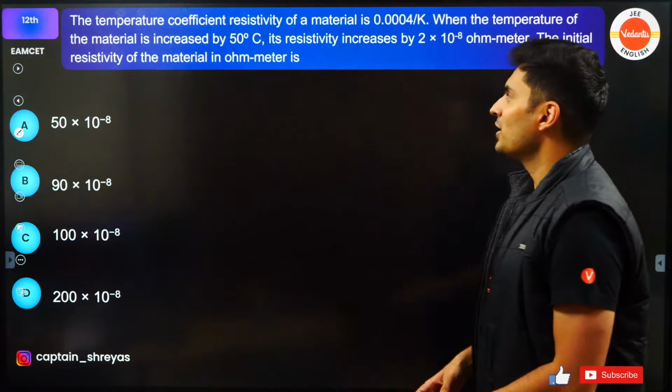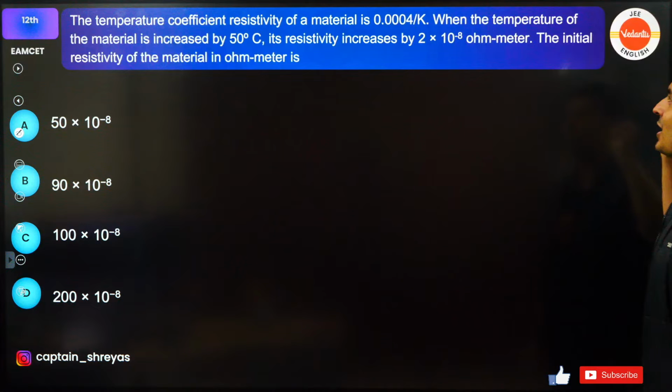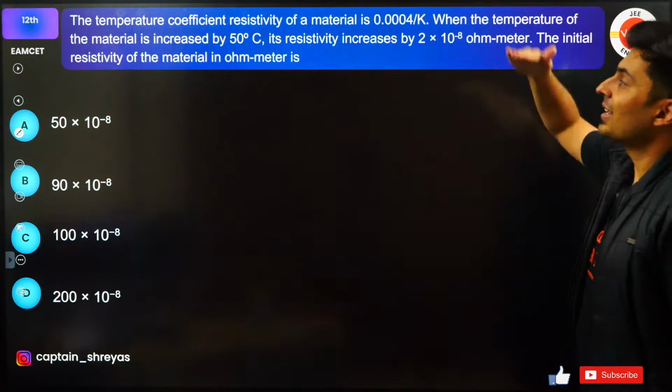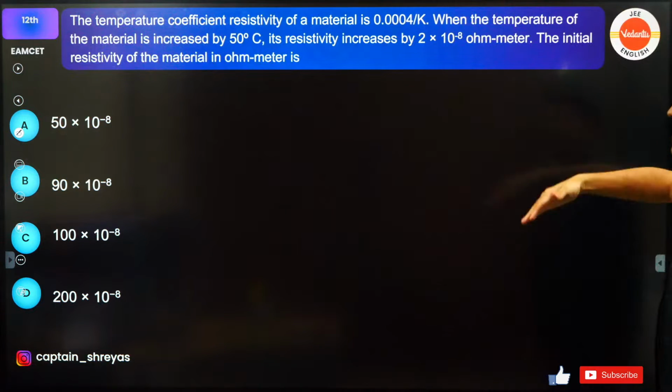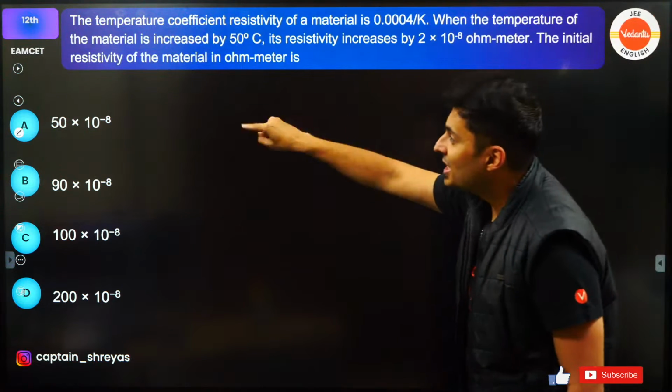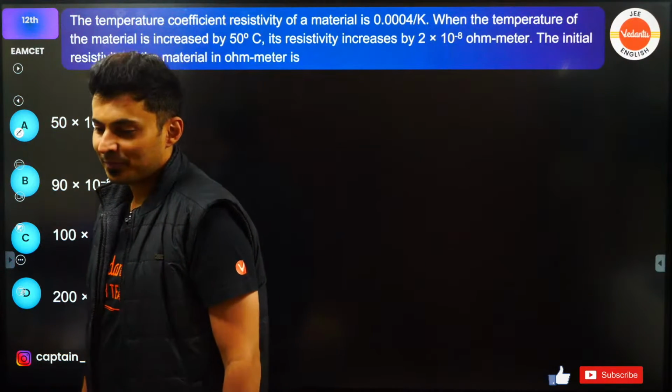So the temperature coefficient of resistivity of a material is this much. When the temperature of the material is increased by 50, the resistivity increases by this much. What is the initial resistivity of the material?